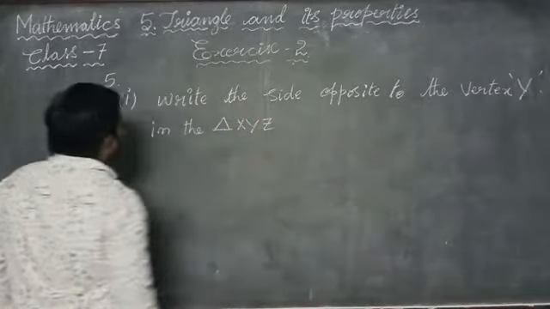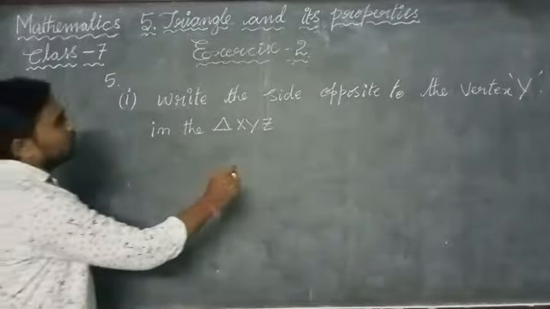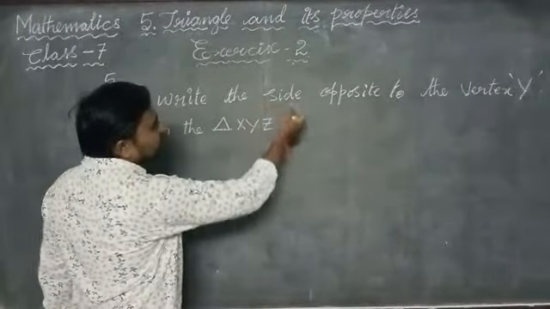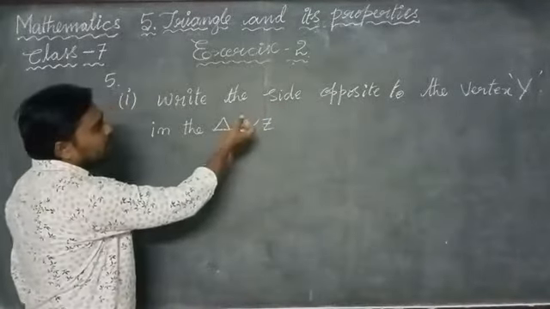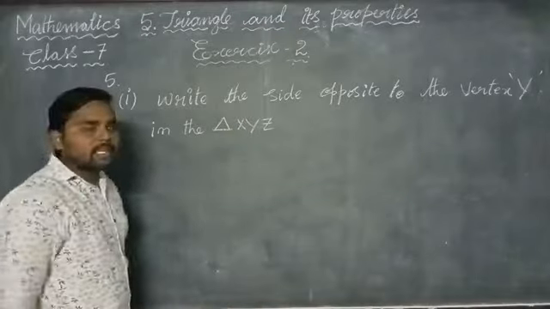Okay, now we have to write the side. Name the line segment which is opposite to the vertex Y.